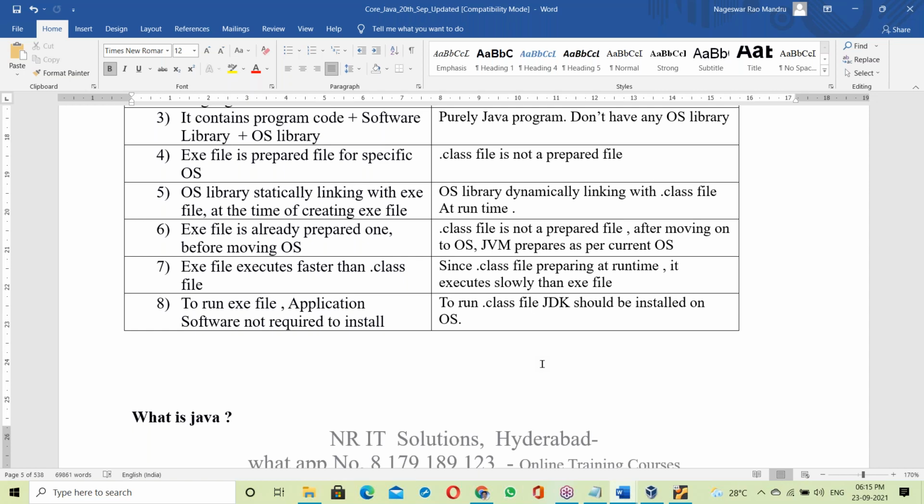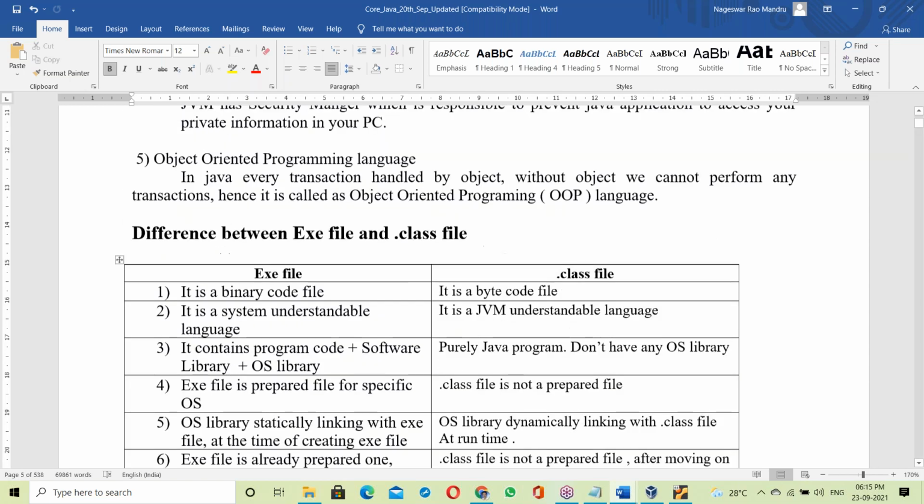See, my first 4 years were embedded C. Later I changed to Java. Now presently I'm working on Hadoop and big data also. Hadoop and big data are Linux based. So because of combining all this experience, I can explain very clearly. So this is about independent platform. Next, other features.